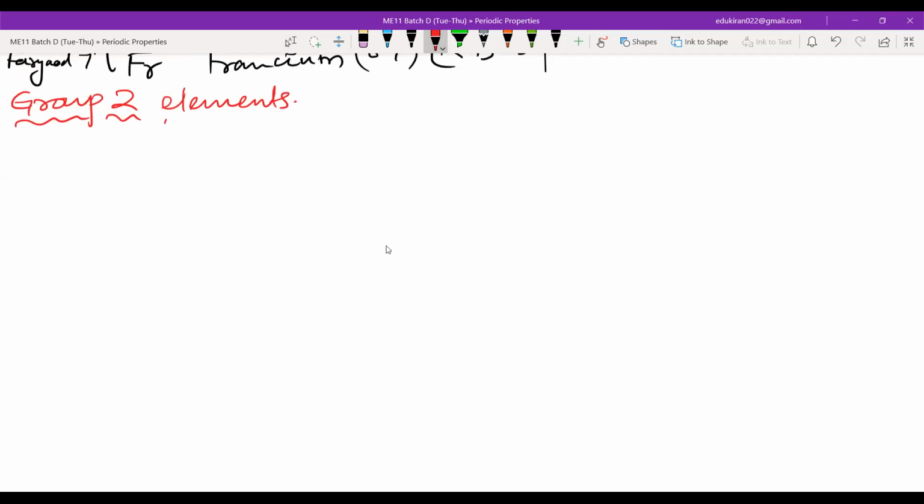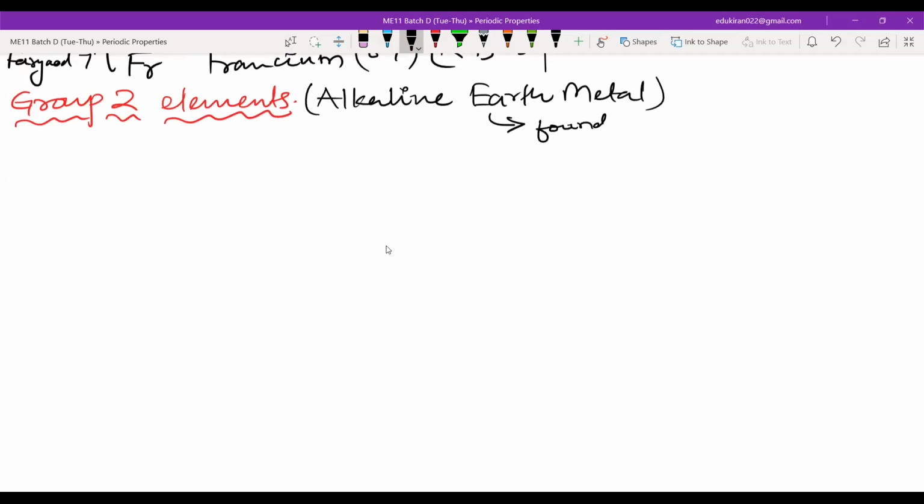The group 2 elements are known as alkaline earth metals. Metals and alkaline have the same definition as before. Earth, because they are found majorly in the Earth's crust.